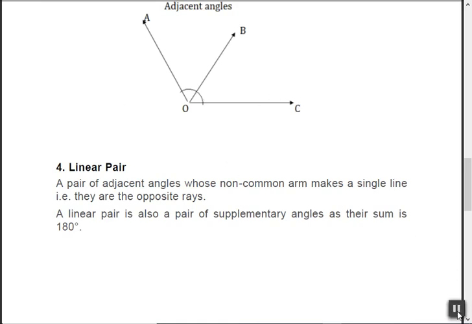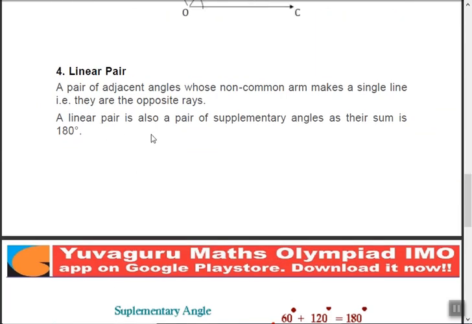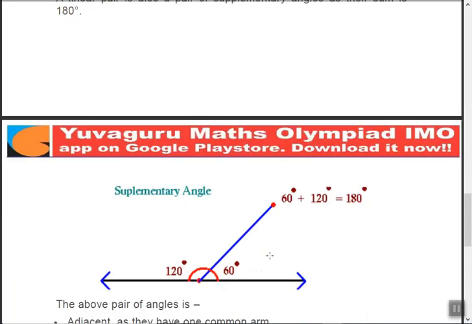We will show this in the example. See this. These two non-common rays, they form a straight line or straight angle. Then it's called a linear pair. Okay. So the linear pair is also a pair of supplementary angles, as their sum is 180 degrees, right? So it will definitely be supplementary because the total is 180, right?